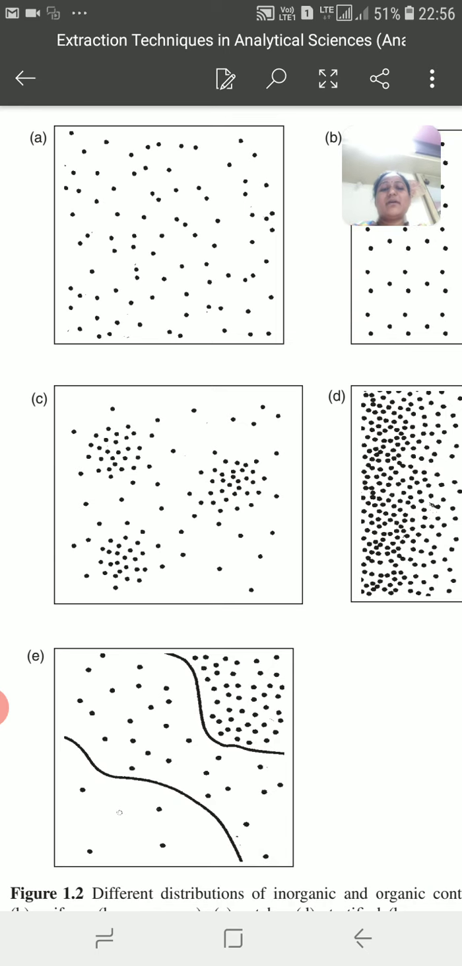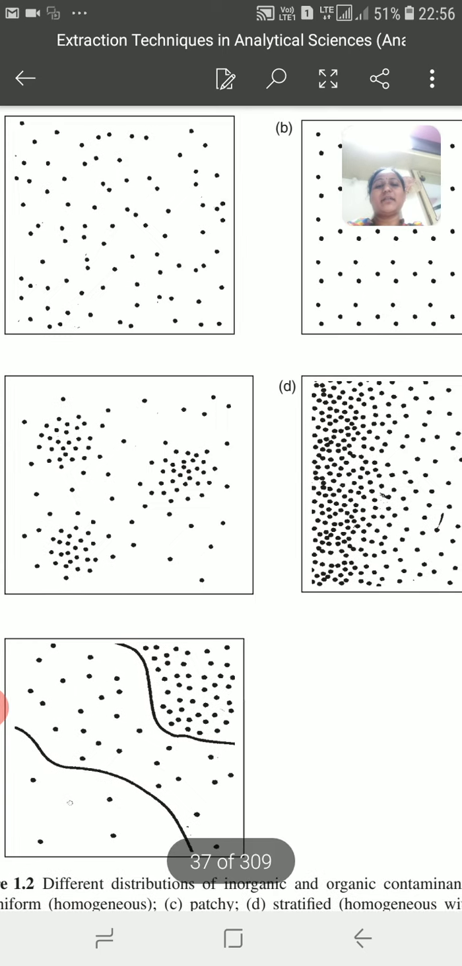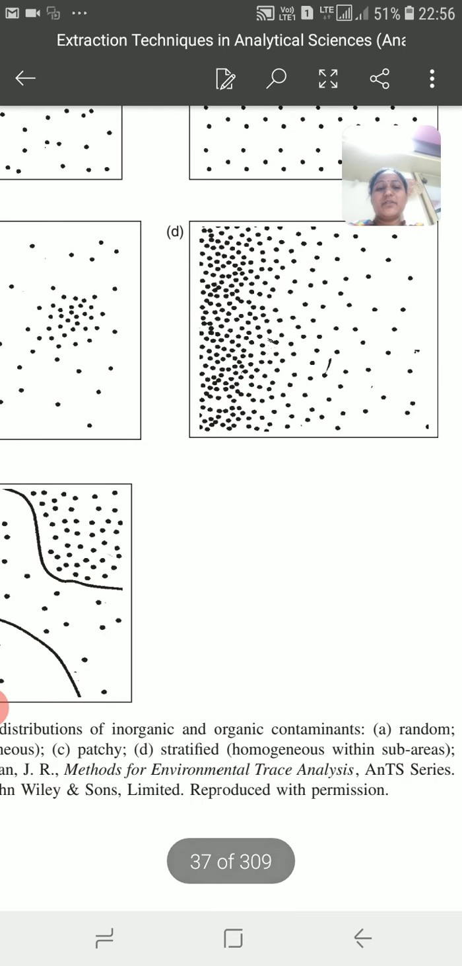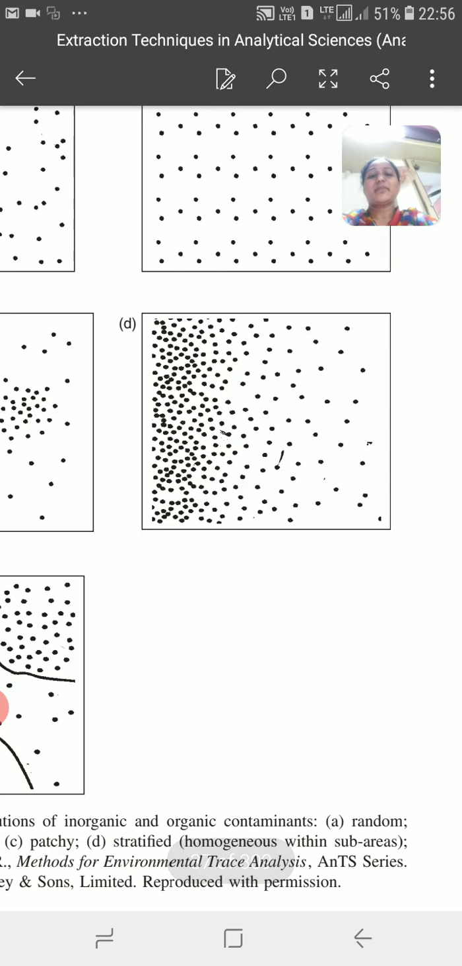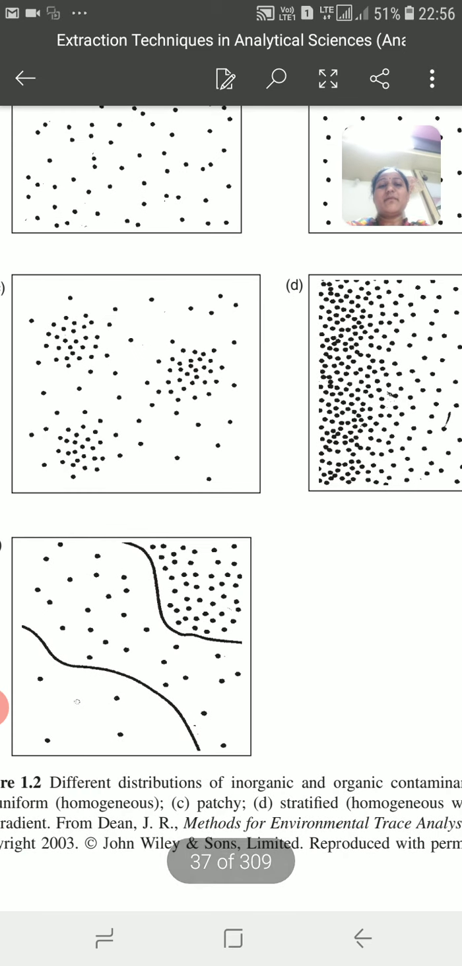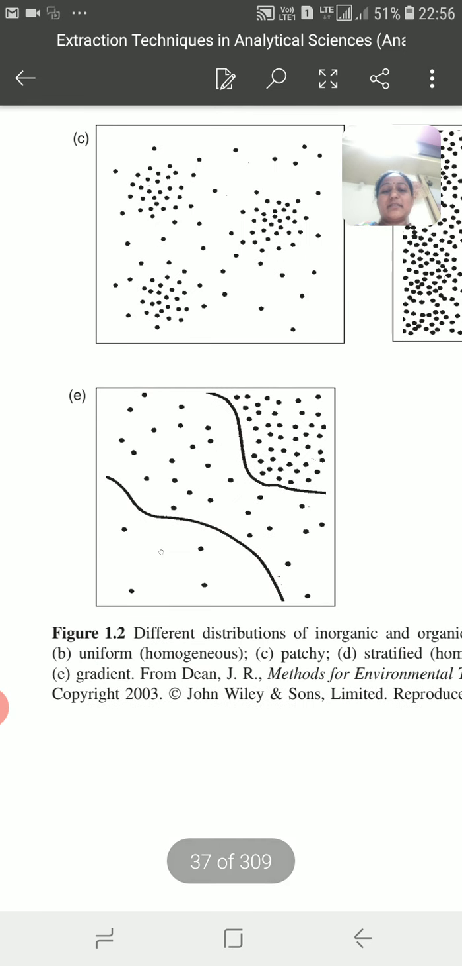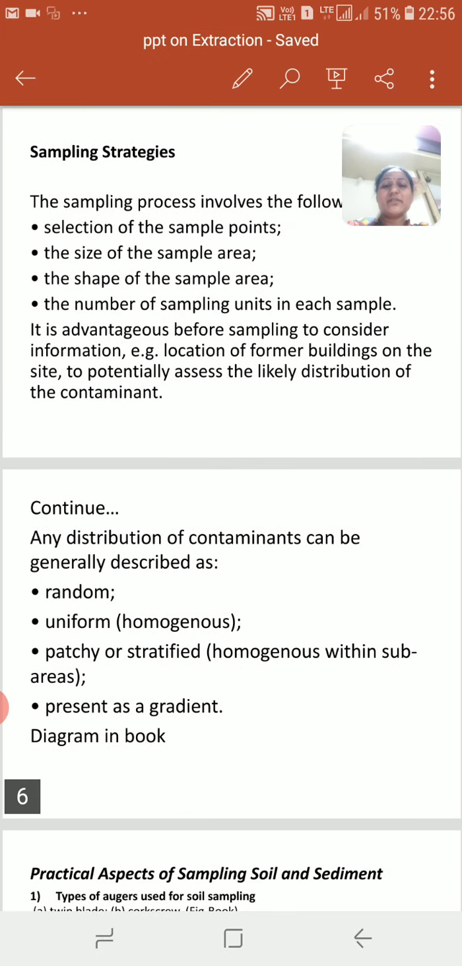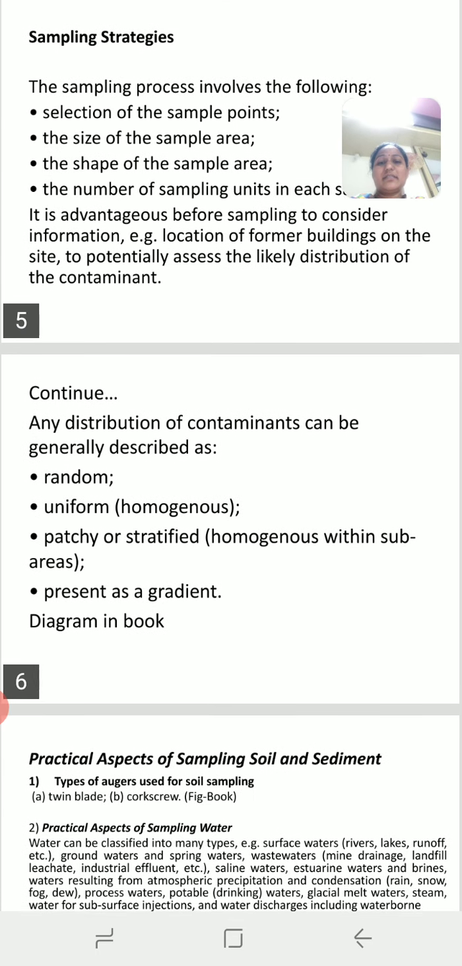So in a square area, for example the soil sample, okay, we take a different sample, 3 samples for a different area of the patch. Okay, then fourth one is the homogeneous with the sub area. Okay, so some areas are homogeneous, some are random, so we take a sample from that area. Then the fifth one is the gradient. Okay, some are homogeneous, some are patch, some are random, so all types of the random are present and we take a sample from this area. Okay, so this one is related to the sampling strategy.